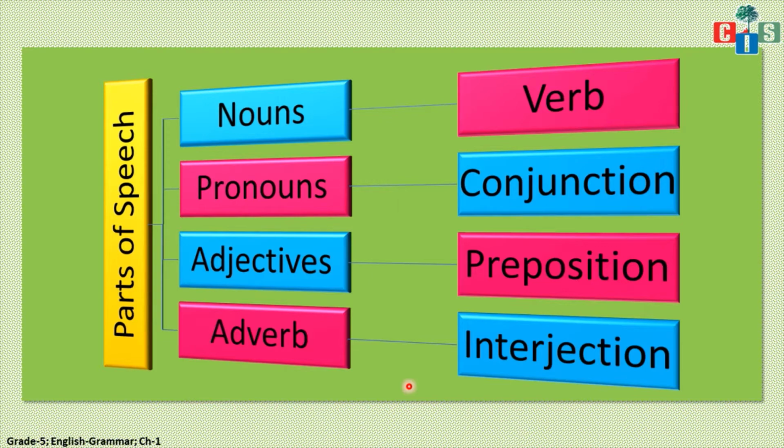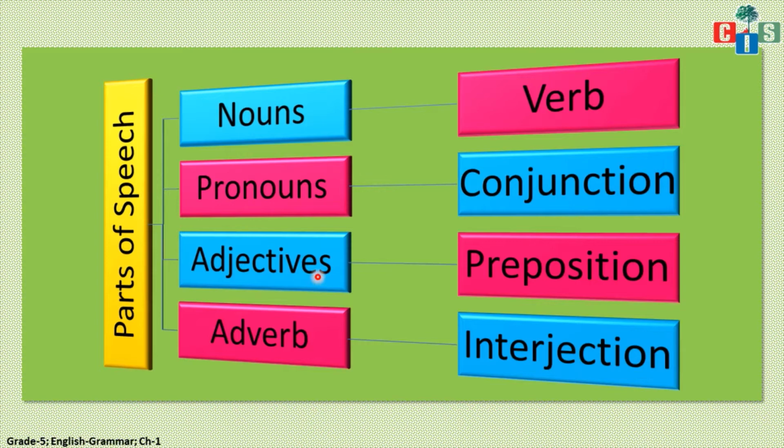Whenever we are framing any sentence, each and every word in that sentence has some work, some function in that sentence, but which class does that word belong to, which category, and how will it work in that sentence, that we can find out with the help of these parts of speech.